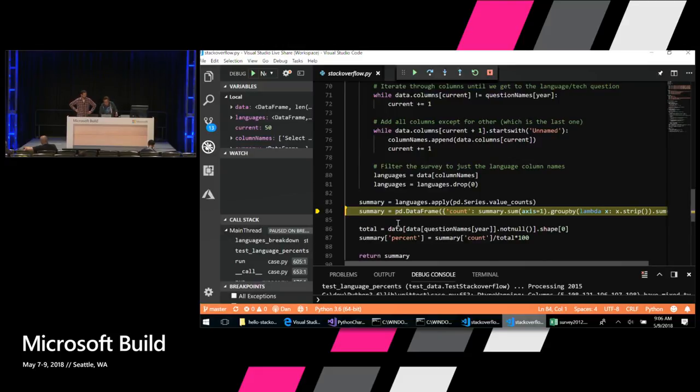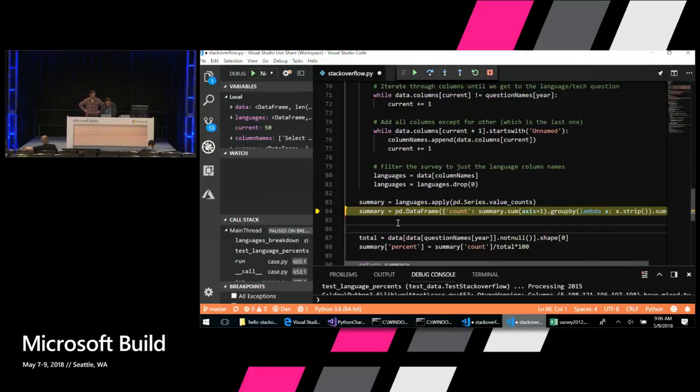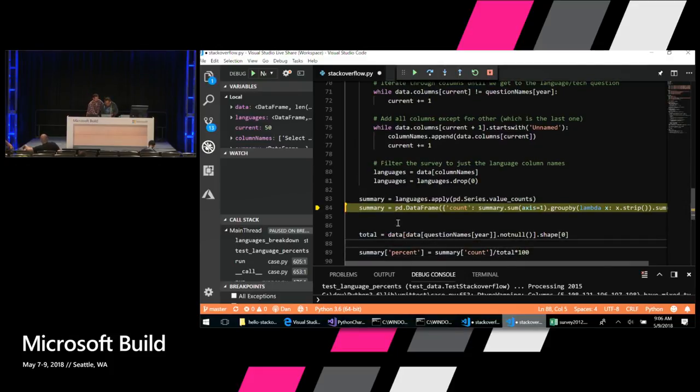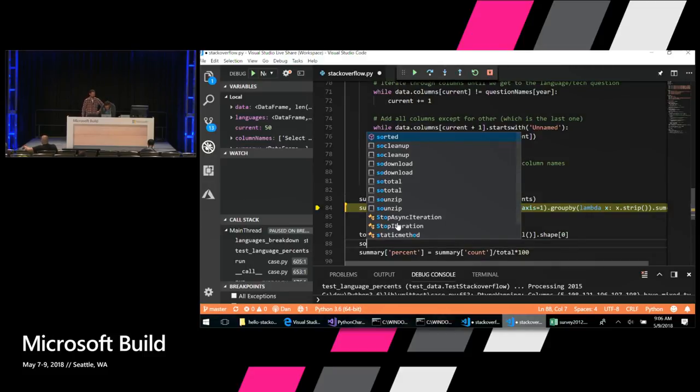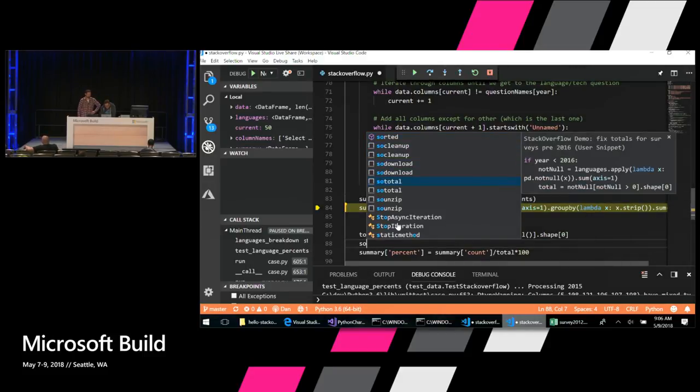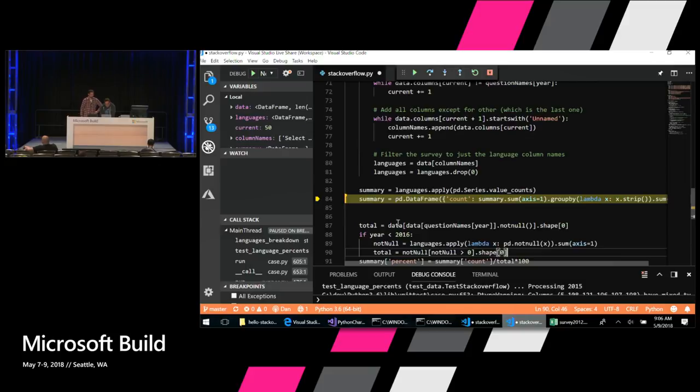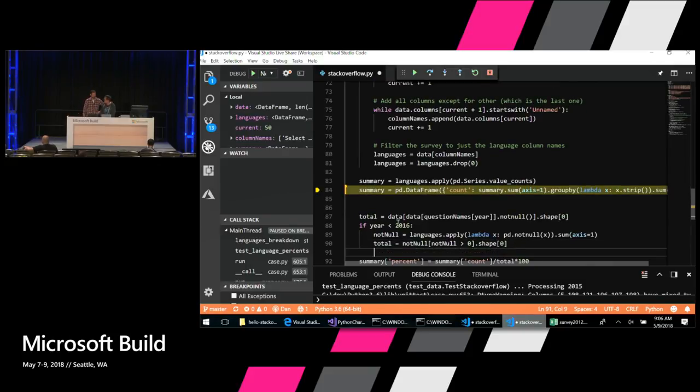Instead of belaboring the point about how I figured out what the bug was, we'll use one of Dan's handy dandy snippets here, and we're going to run the SO total snippet, which will magically fix the bug.